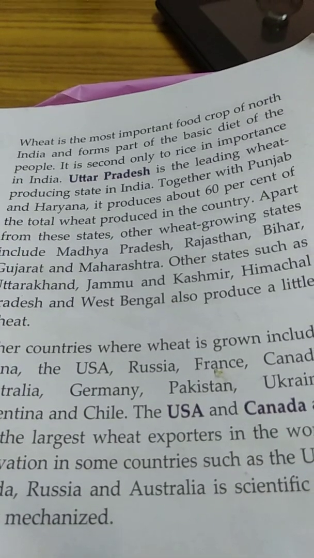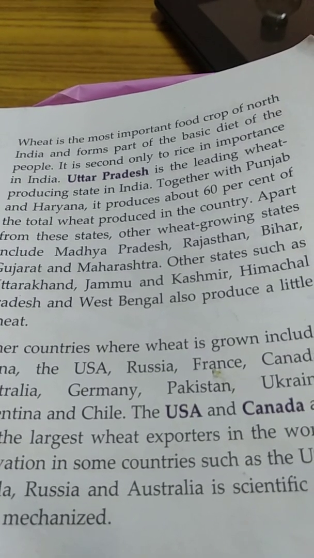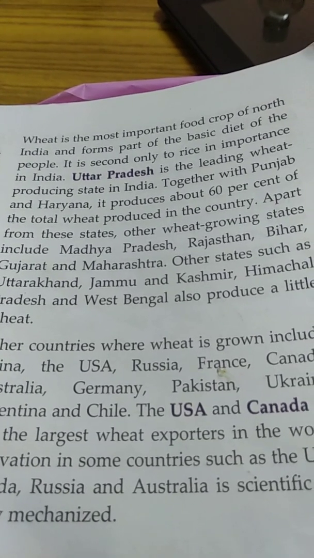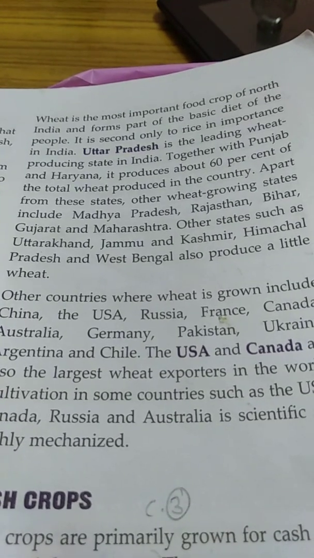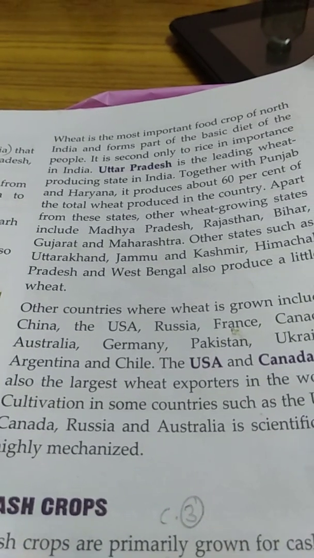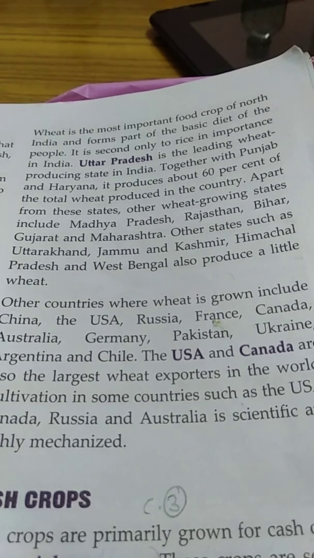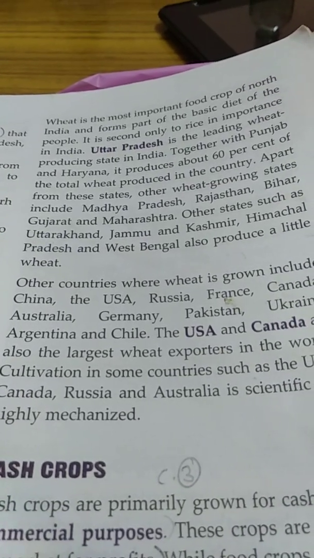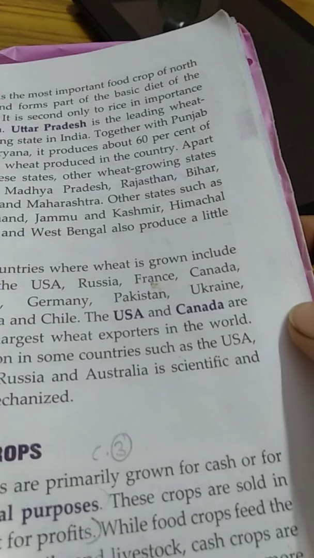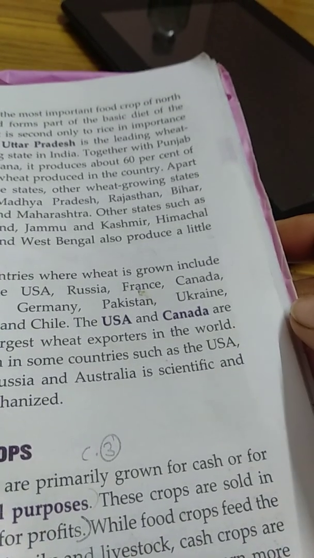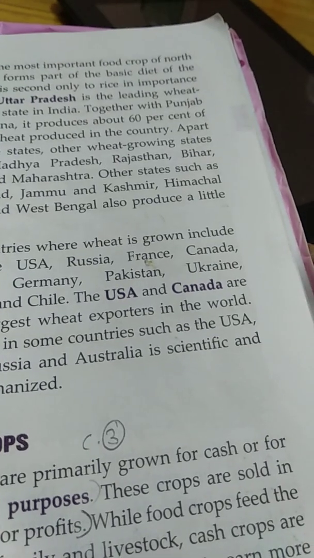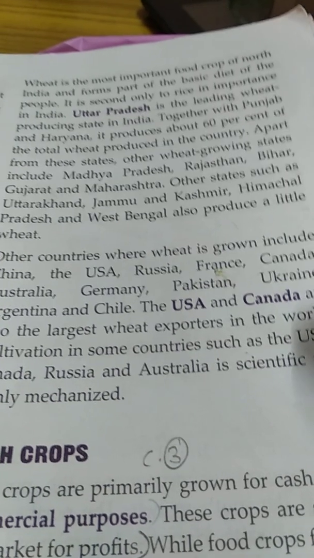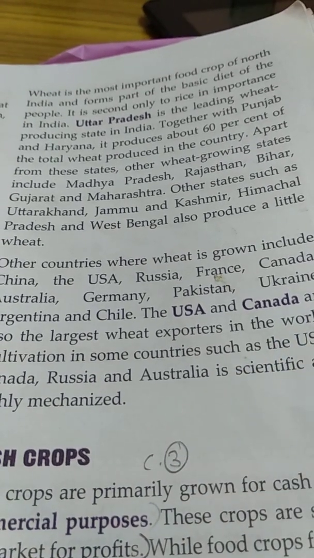Apart from India, the USA, Russia, France, Canada, Pakistan, Ukraine, Argentina and Chile also produce wheat. But the USA and Canada are the greatest producers and wheat exporters of the world. Cultivation in some countries such as the USA, Canada, Russia and Australia is scientifically done and highly mechanized. Here, most of the work is done by machines, whereas in India, most of the agricultural work is done by human laborers.